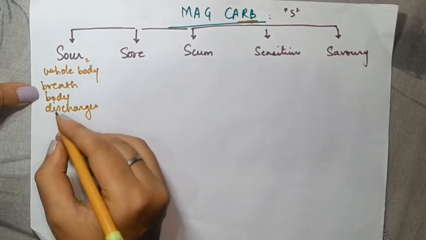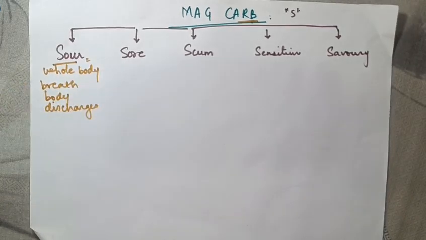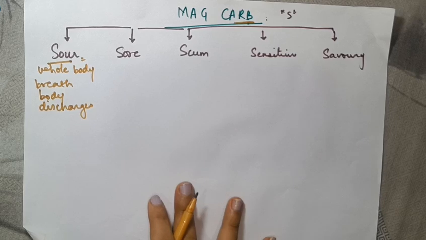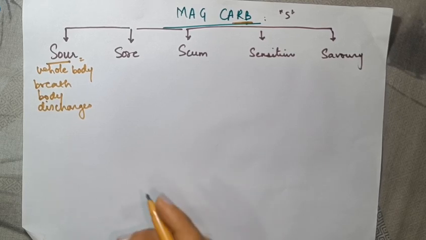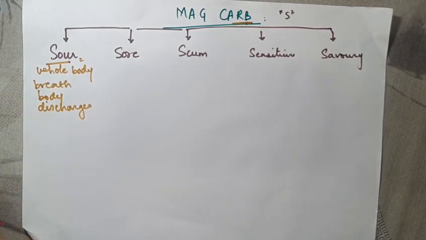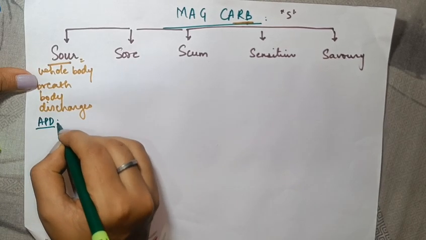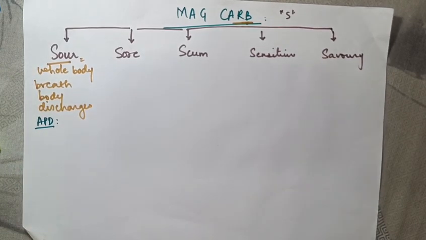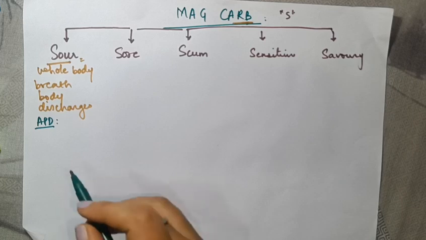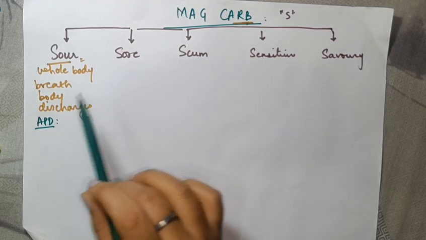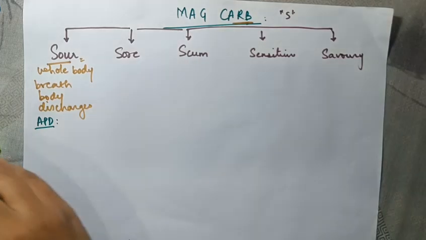Now when usually there is sourness, we go back and trace the pathology that would cause sourness. And one of it, or the most common, is APD, that is acid peptic disease. Because of acid peptic disease, there is sourness in the breath, right? There are multiple eructations which are sour smelling. So one possible pathology for Mag Carb could be APD.